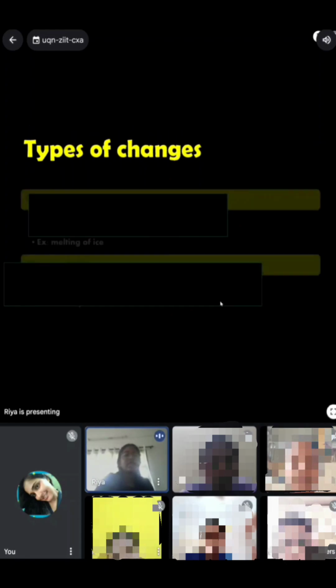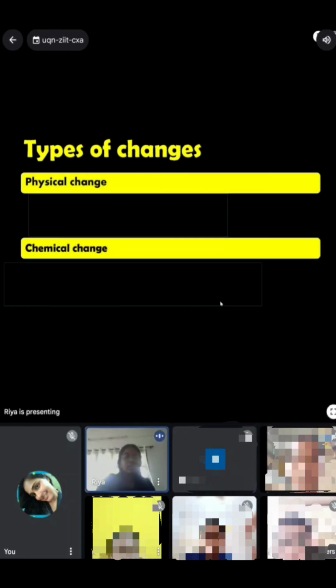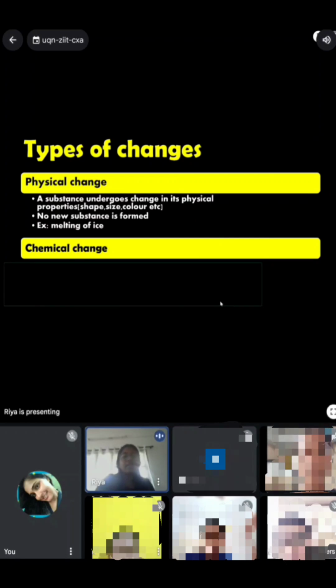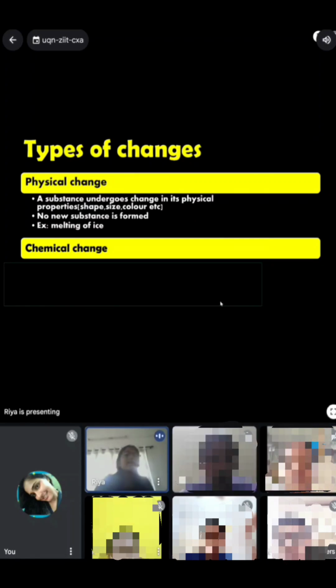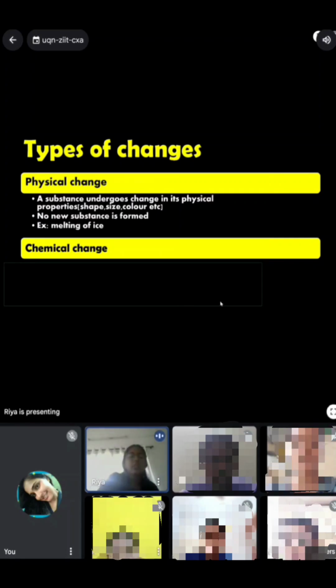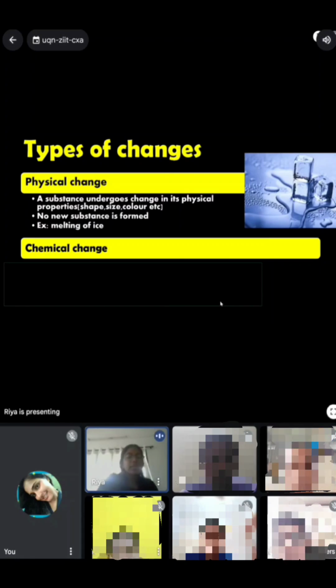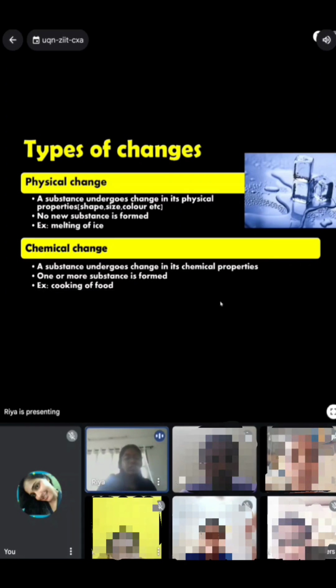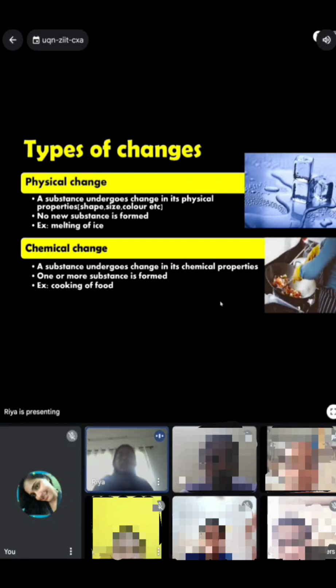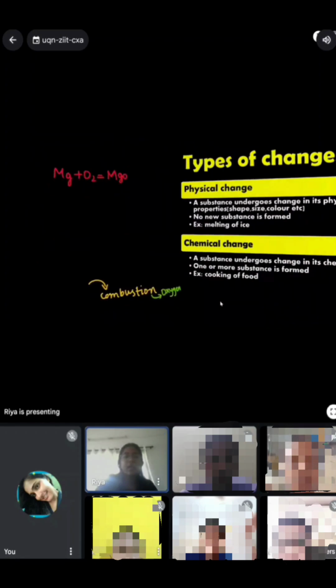They are physical change and chemical change. Talking about physical change, a substance undergoes change in its physical properties such as shape, size, color, etc. In physical change, no new substance is formed. Example, melting of ice. In chemical change, a substance undergoes change in its chemical properties. Here, one or more substance is formed, example, cooking of food. So basically, physical changes are reversible changes, chemical changes are irreversible.